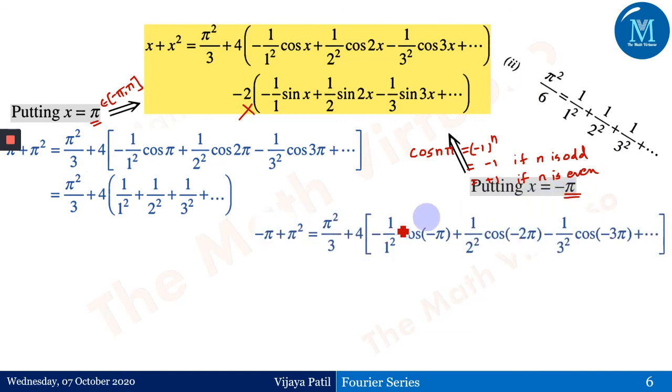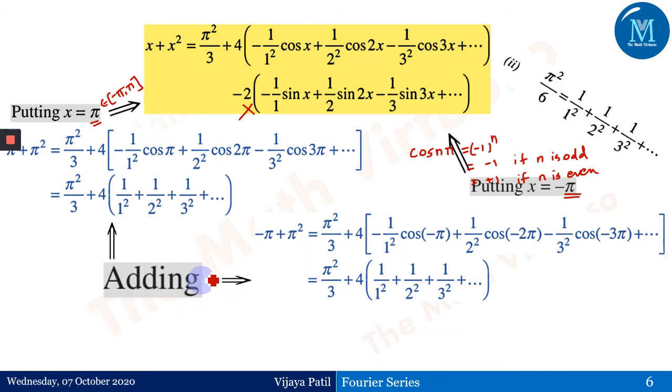If I'm putting x equals minus pi everywhere, if you observe here, I'm going to get this type of series. So if you observe this, both the series are exactly the same. That means what? Why is there a need to choose x equals pi and x equals minus pi? Because here I'm getting just pi square by 3. I want one more time here. So if you observe this, both the series are equal. What will we do? We will add both of them. Adding these two, we are going to get this particular series.